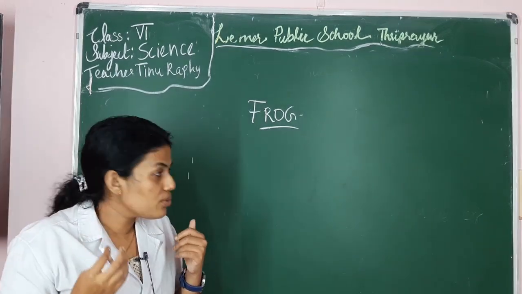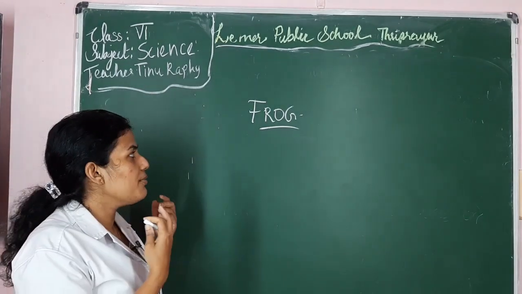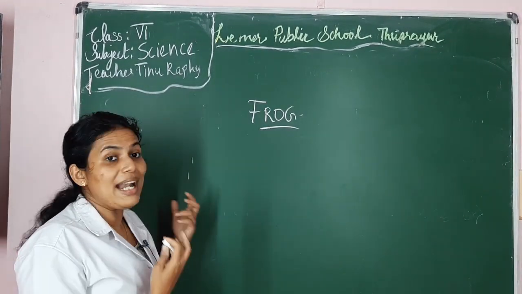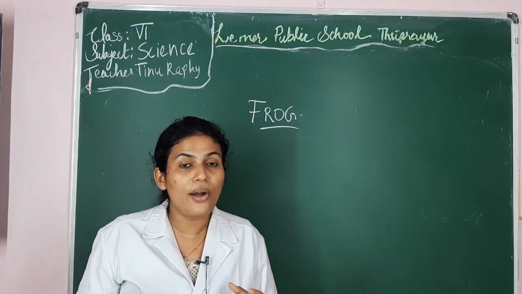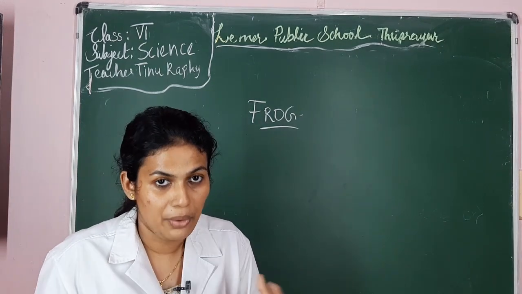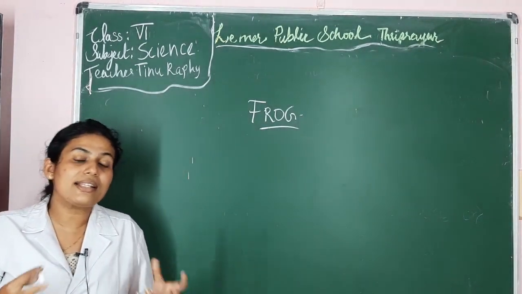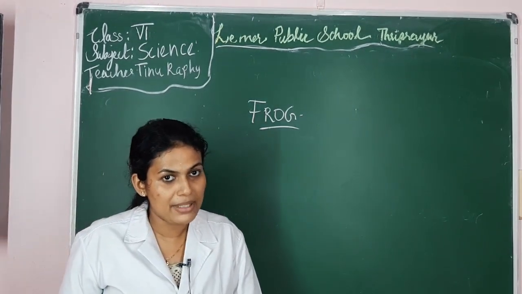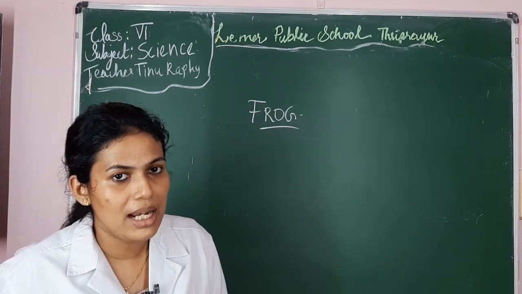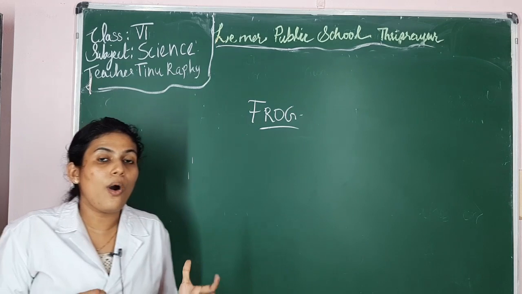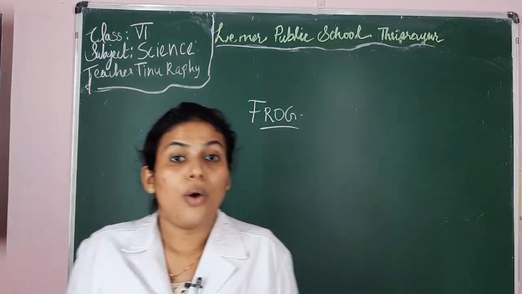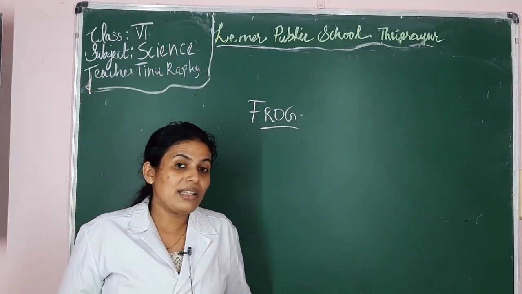So now we are going to learn about the features or the adaptations seen in frogs. As the teacher told, frogs can live in ponds, that is the aquatic habitat, as well as on land, the terrestrial habitat. So that is their specialty. They have the adaptation to live in both aquatic and terrestrial habitats. Now what are the adaptations shown by the frog?